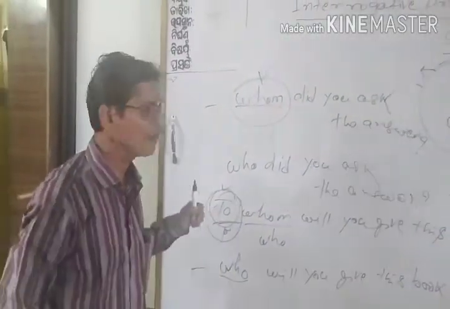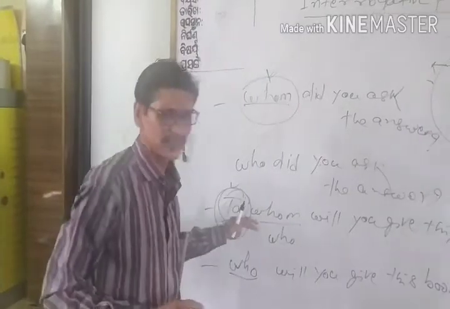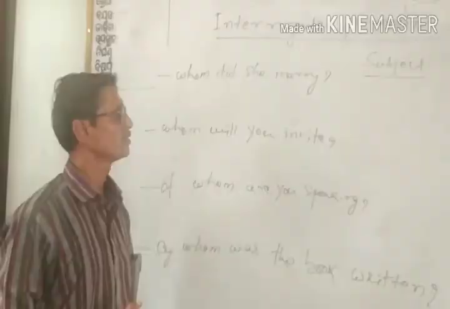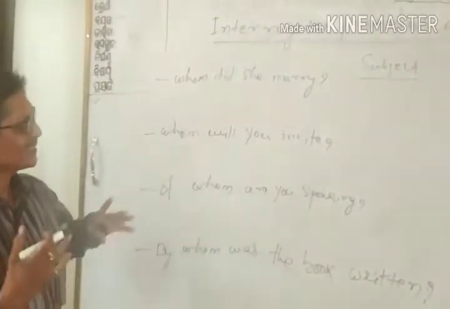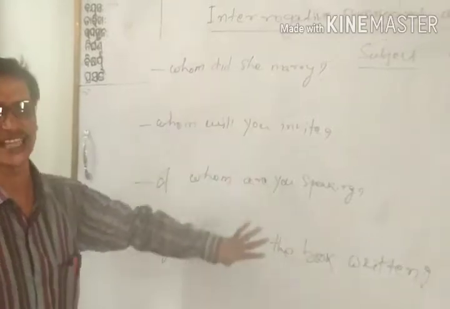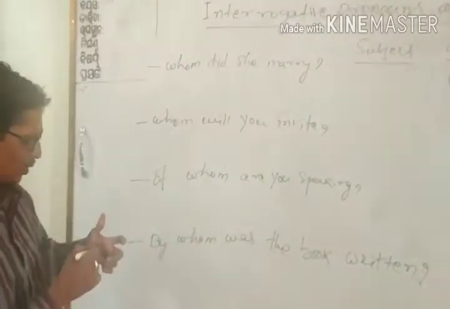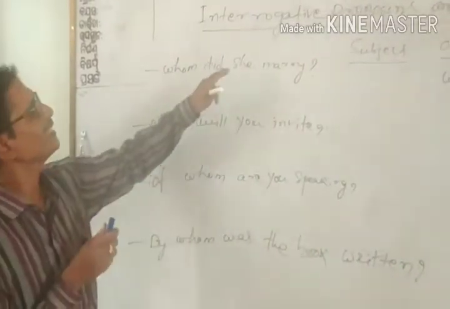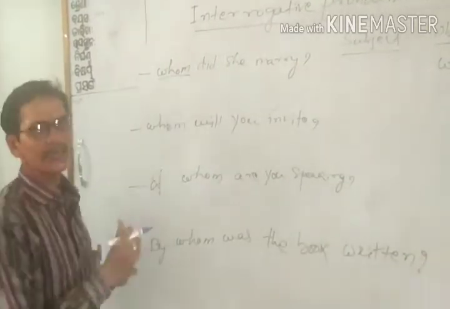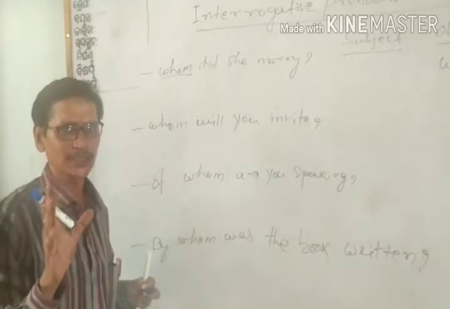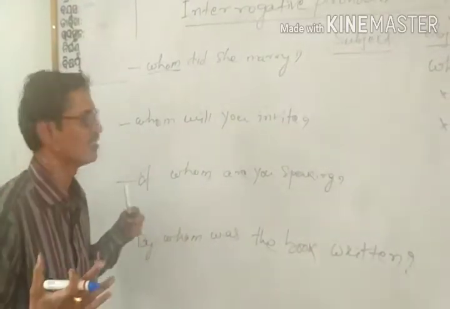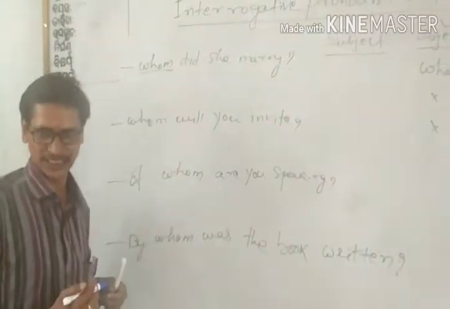Similarly, we have many such examples, which I will give you later. Now, let's understand how we use them through these examples. Here you see, we have written "Whom did she marry?" Though we have understood that whom at the beginning is used only in formal English, in general use we never use whom as a subject.